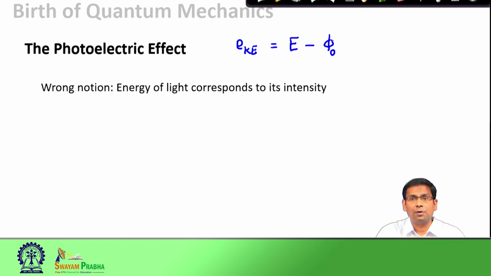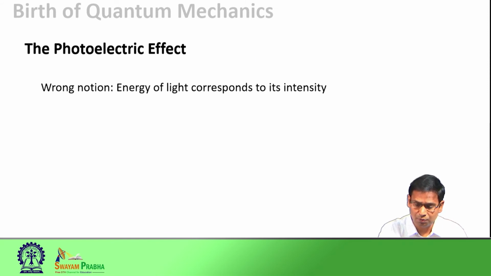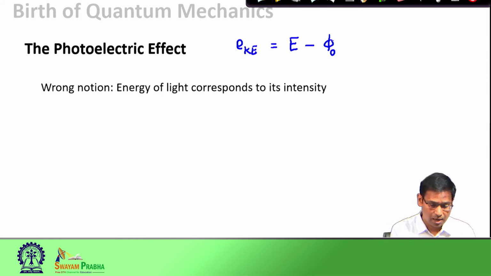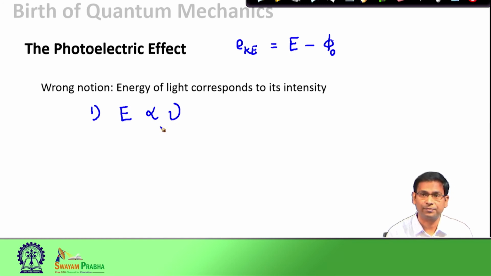This problem was resolved by Einstein. His essential assumption was that the energy of light, E, is not proportional to the intensity; rather, it is proportional to the frequency of the light.